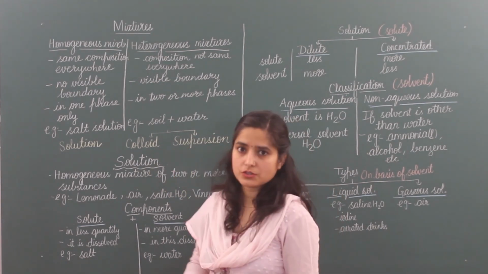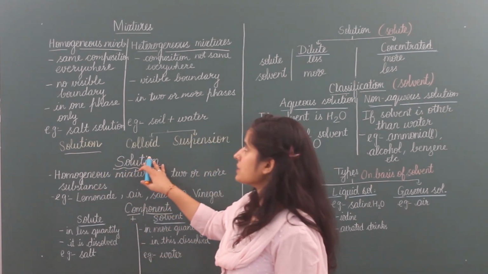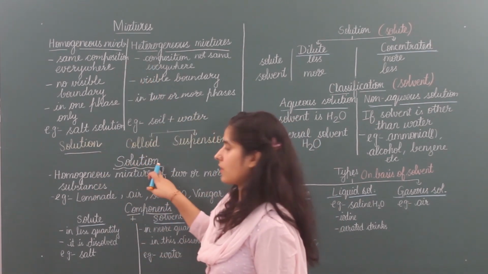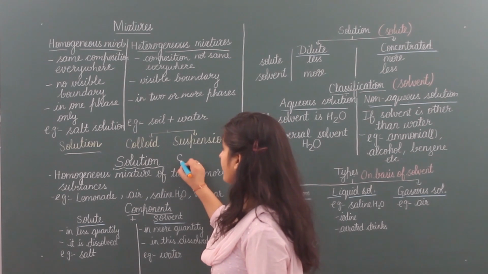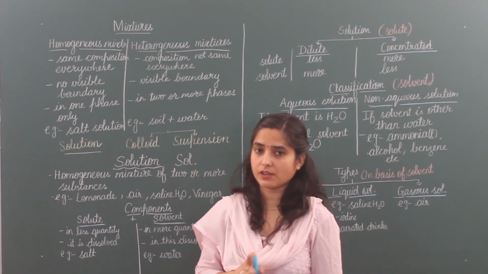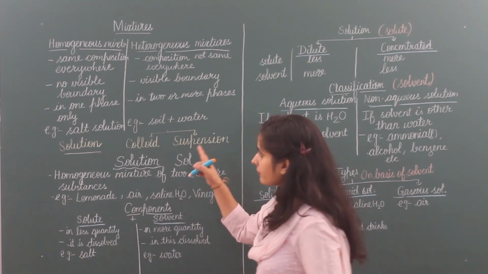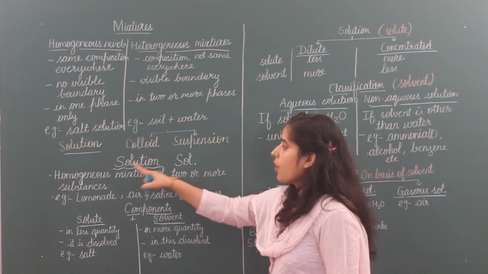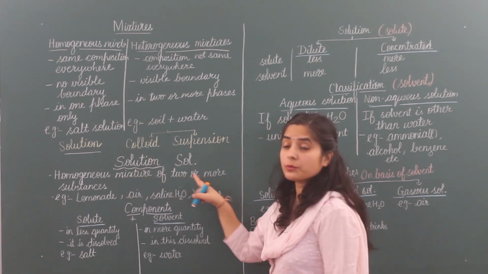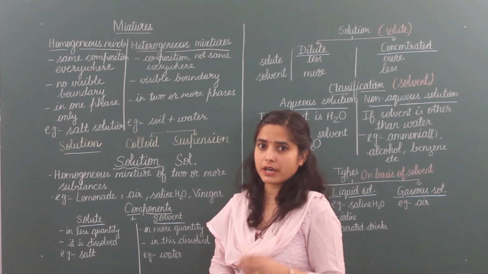Now next is solution. First we are going to discuss the homogeneous mixture, solution. Solution can be written as SOL dot. Here the dot is compulsory. Without the dot it will be for something else. So what is a solution? A homogeneous mixture of two or more substances. Homogeneous mixture, now you understand very well.